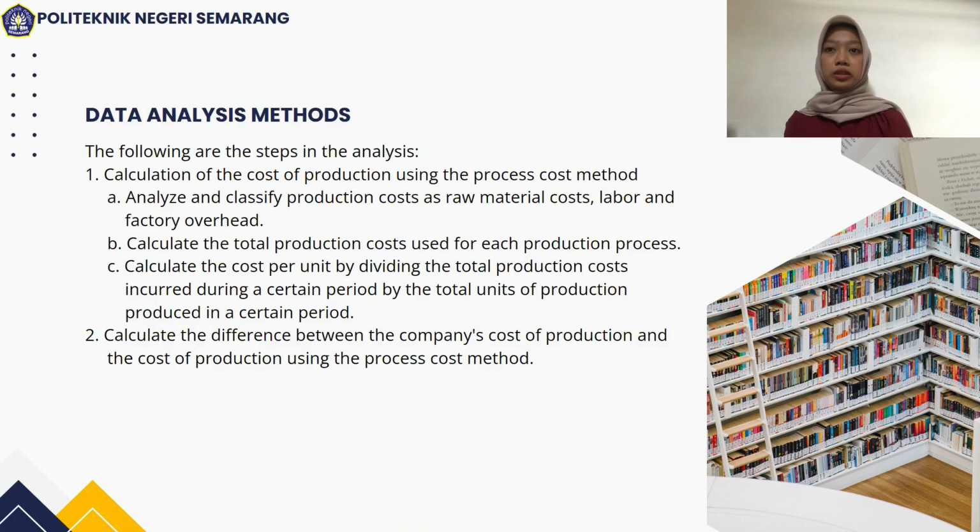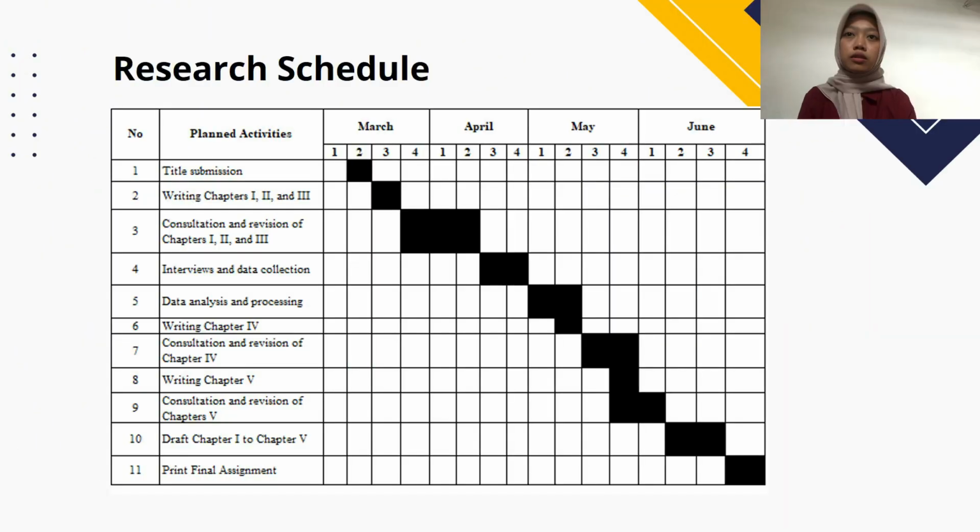Next, data analysis methods. The first, calculation of the cost of production using the process cost method, includes A. Analyze and classify production costs as raw material cost, labor, and factory overhead. B. Calculate the total production cost used for each production process. And last, calculate the cost per unit by dividing the total production cost incurred during a certain period by the total units of production produced in a certain period. The second is to calculate the differences between the company's cost of production and the cost of production using the process cost method.